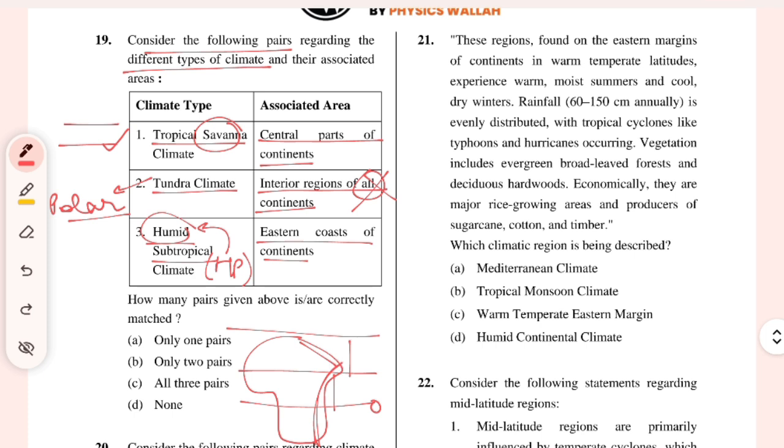So that means yes, hot humid summers, and also there will be mild winters. South Africa also, near this region also, right? So this is the eastern coast of the continent, humid subtropical climate.